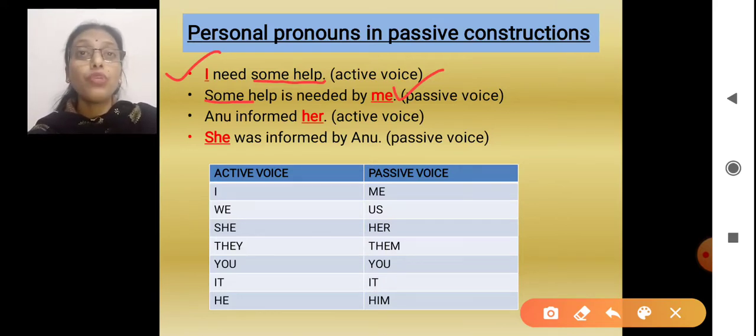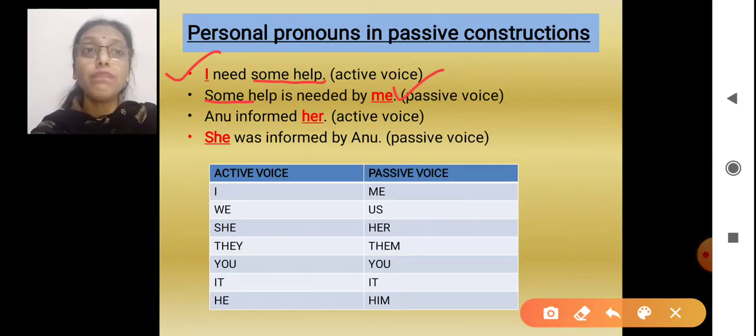So what you can see on the screen? In the case of personal pronouns, the pronouns change when they are coming in the active voice and when they are coming in the passive voice. Okay? For example, I will change to me, and me will change to I.